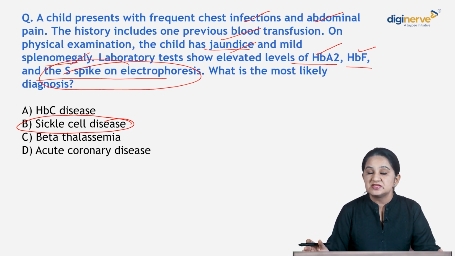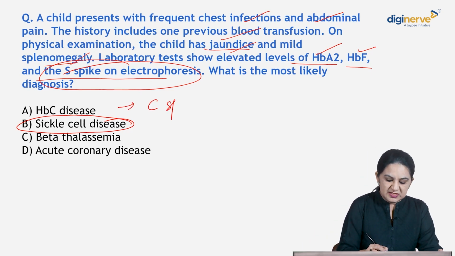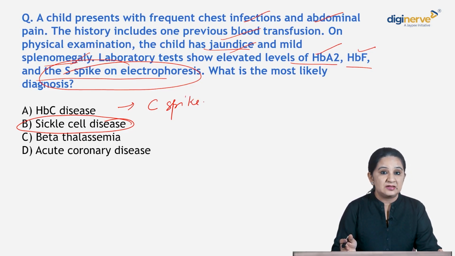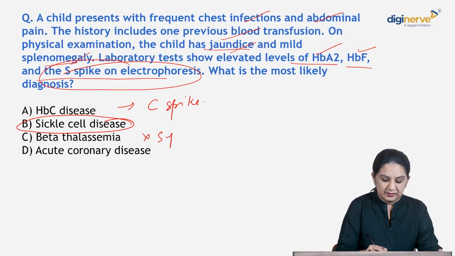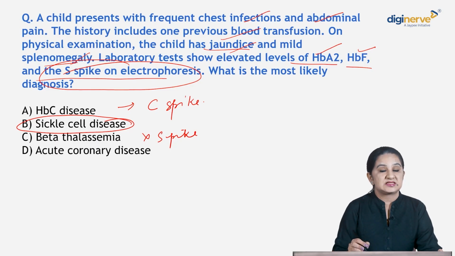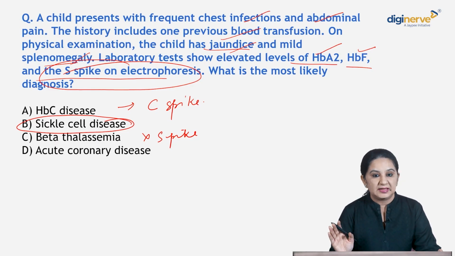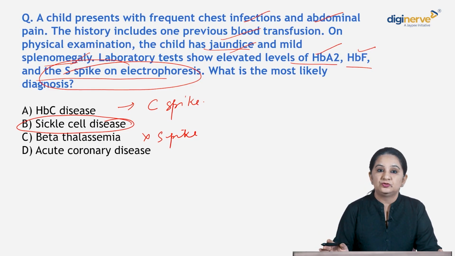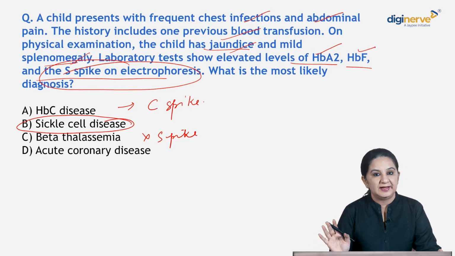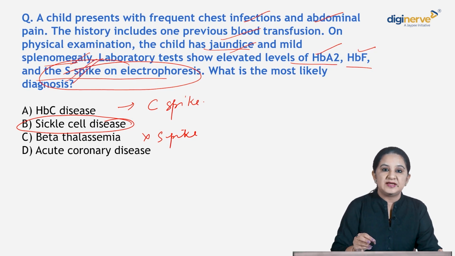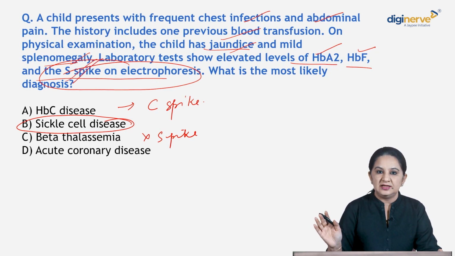Why is it not HbC? In HbC you will see a C spike, not an S spike. Beta thalassemia, again, you will not see an S spike. So it is not beta thalassemia. You will see HbA2 elevated and HbF elevated, but an S spike will not be there in beta thalassemia. Clear? Acute coronary disease has nothing to do with electrophoresis, right? I hope it is clear. Just because there is an S spike, it has to be sickle cell disease.